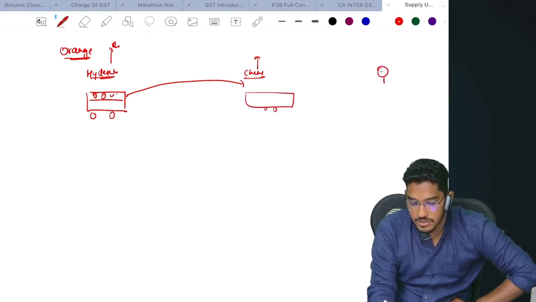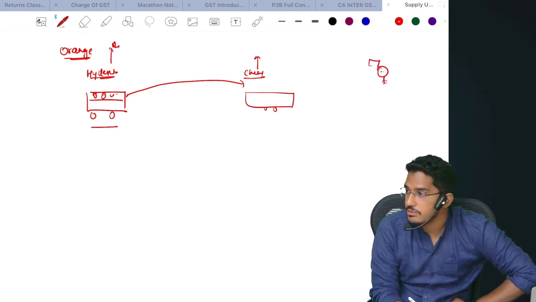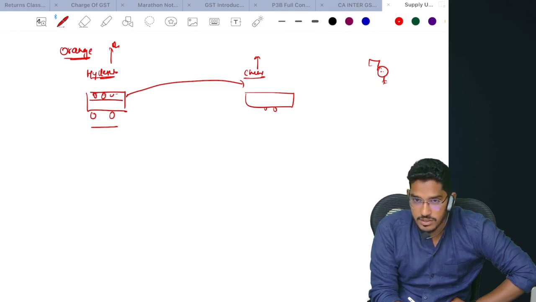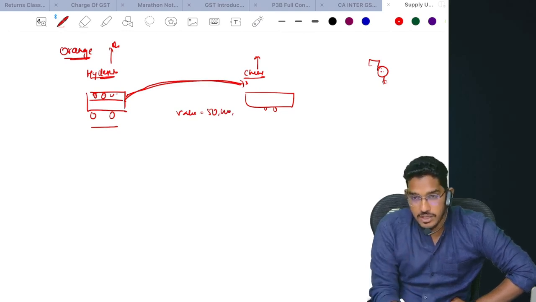Now one GST officer, an intelligent fellow, came forward and told us, hey, you both are related persons. A bus is a movable property. A bus falls under the definition of goods. So there is a bus which is supplied between two distinct persons. Here he determined the value of the bus. The value of the bus came to 50 lakh rupees, and he told that as per para number 2 of Schedule 1, on this value of the bus as supply, you pay the GST.